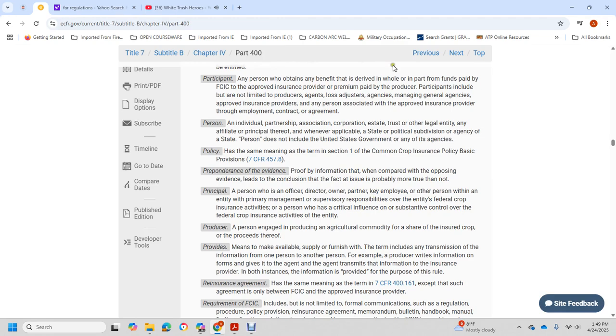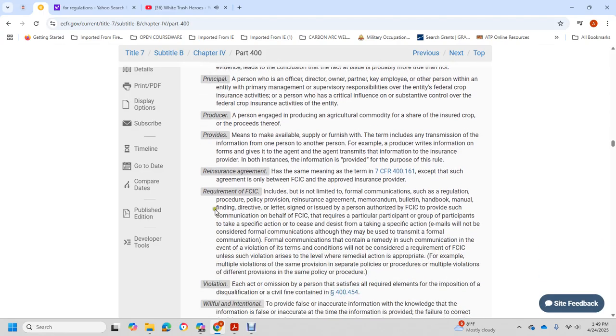Principal: a person with the office of the director, the owner, partner, key employee, or other person, the primary manager, the supervisor, responsible for the federal crop insurance activity, the person with critical influence or substantial control over the federal crop insurance activity or procedure.